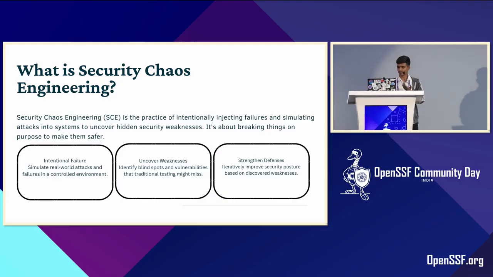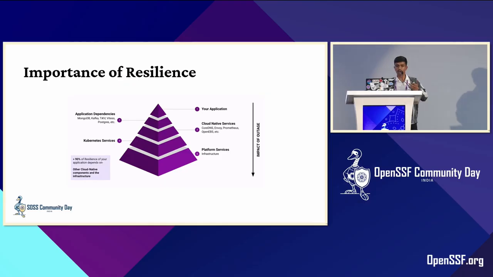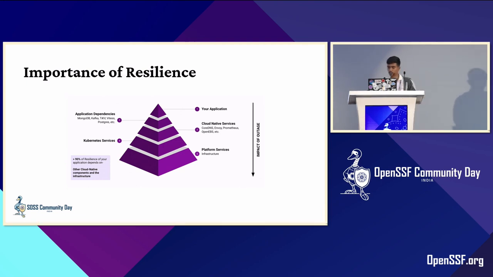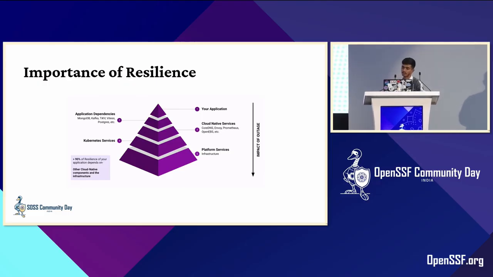Before understanding what security chaos engineering is, let's understand how important resilience is in security chaos engineering. As we all know, Kubernetes runs on a variety of infrastructure, ranging from virtual machines to bare metal, and also a combination of both. The physical nature of the platform is mostly a source of faults to the application that runs inside the container.